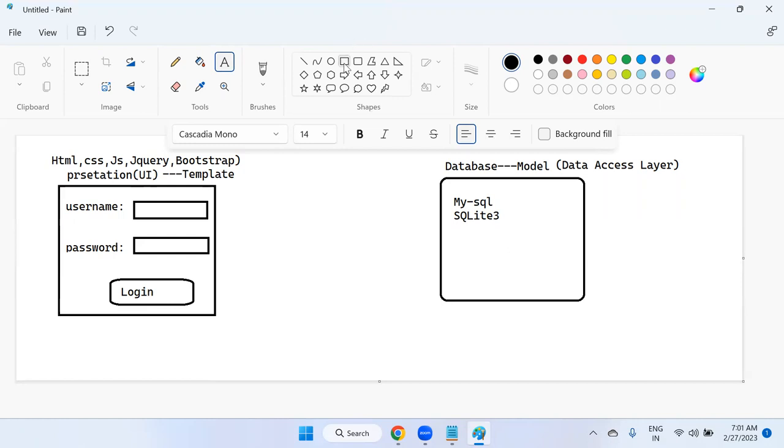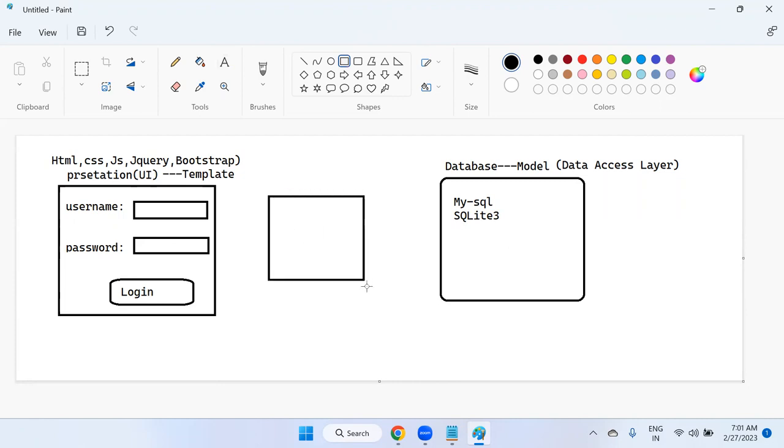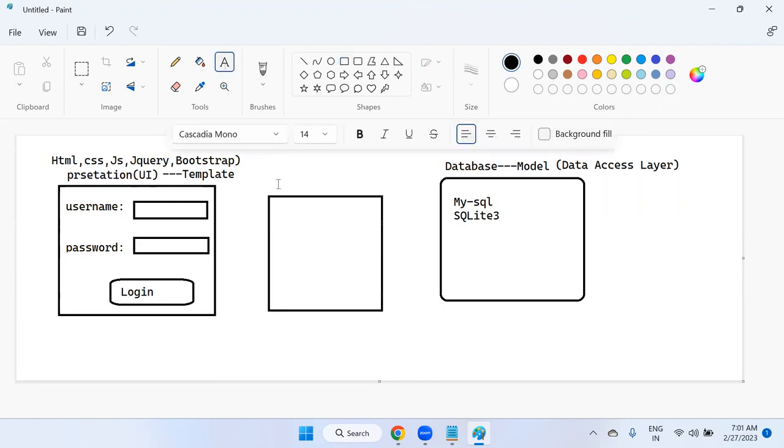No. There is a view section. First, your request will go to the view section. This is called view. View is nothing but Python logic. Python logic means the business access layer. This Python logic is the business access layer. This is nothing but view logic. View is nothing but Python only. According to the MVT pattern, this is called the view section.